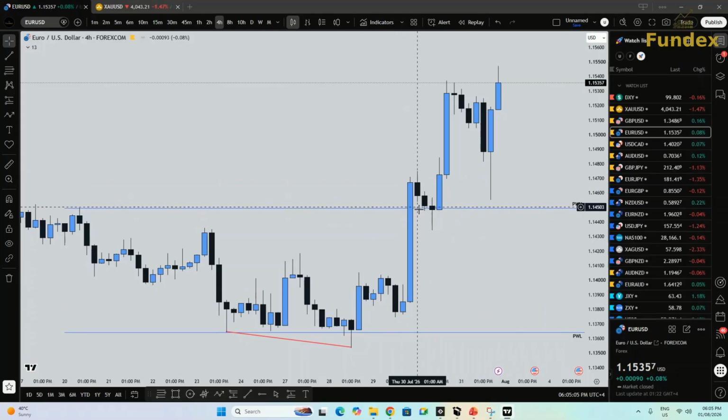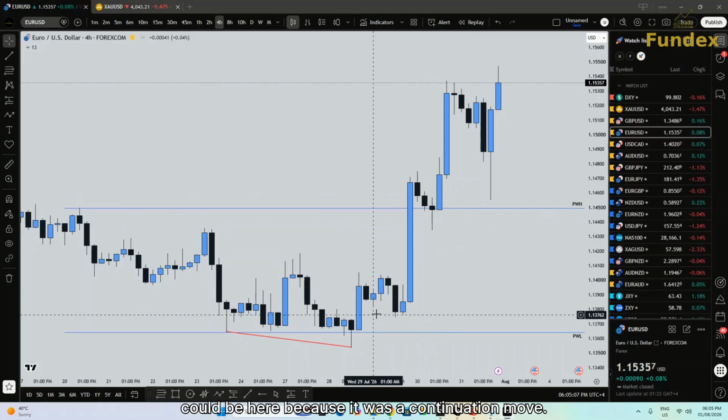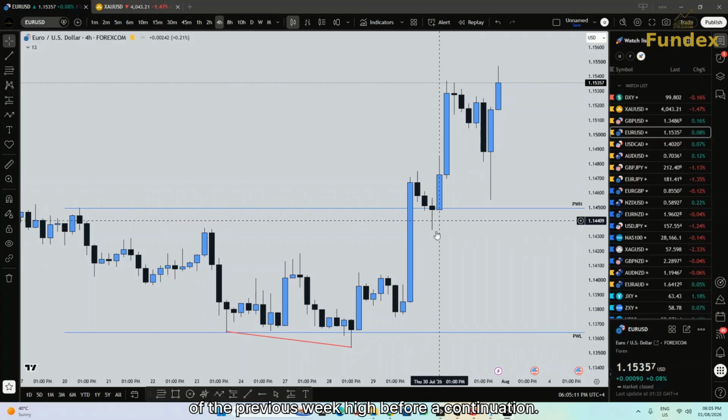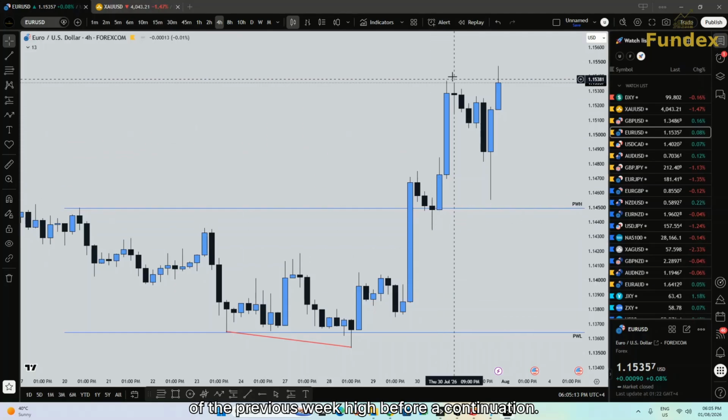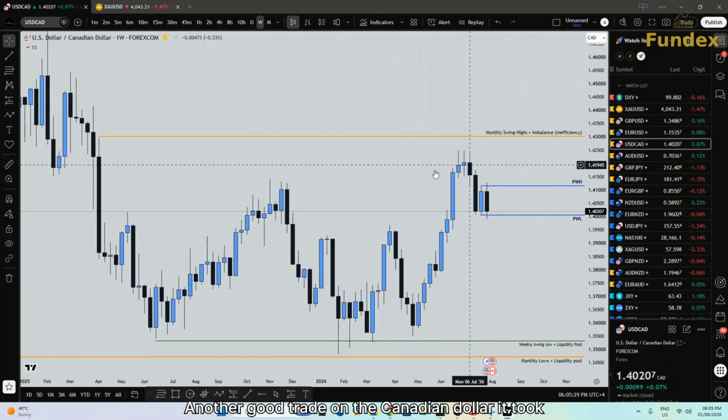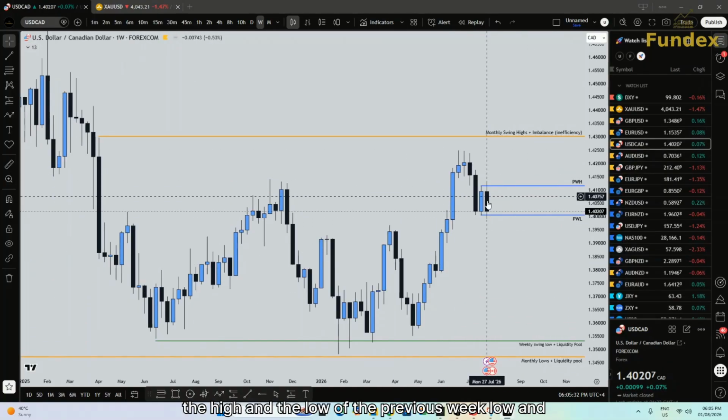Another entry could be here because it was a continuation move. This is a break and retest of the previous week high before a continuation. So this is a good trade. Another good trade on the Canadian dollar. It took the high and the low of the previous week, low and high.